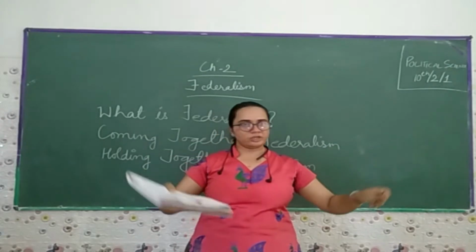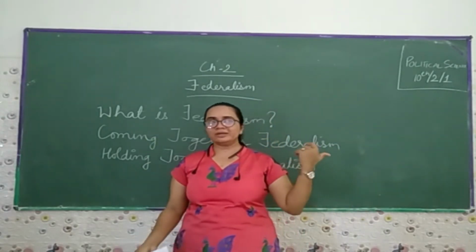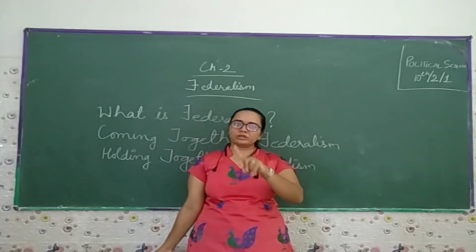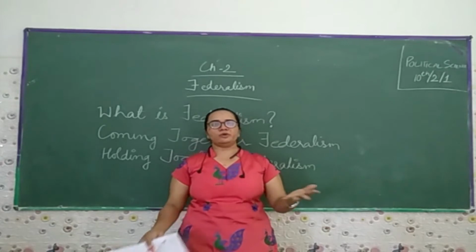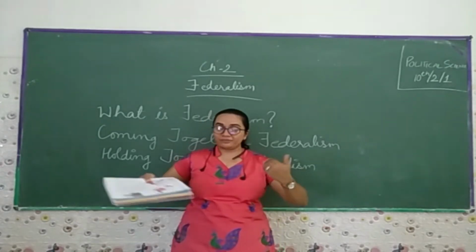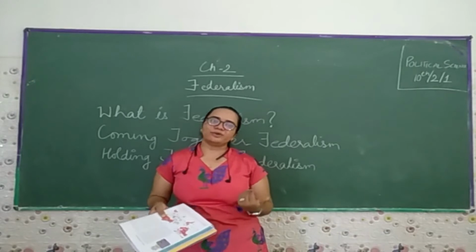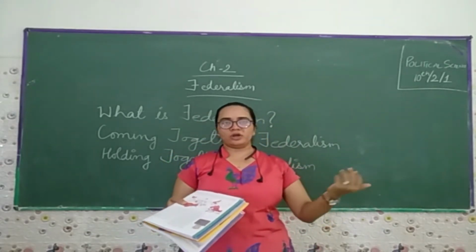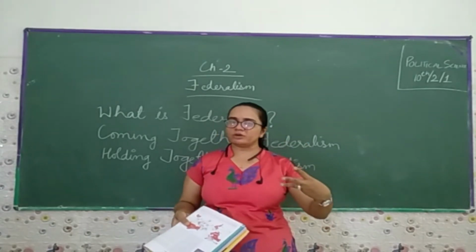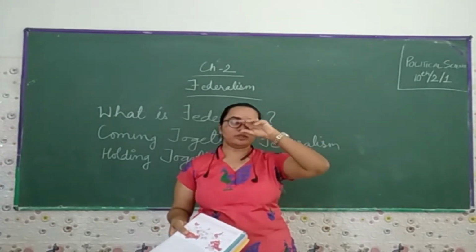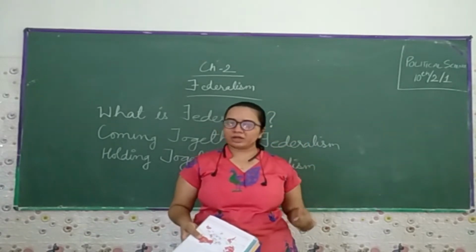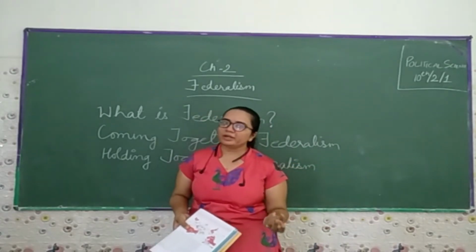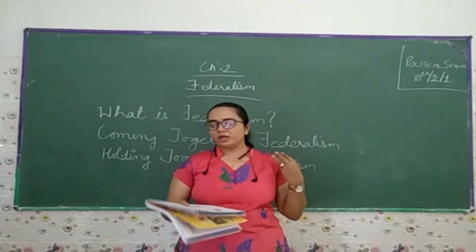Earlier it was a unitary form of government, meaning only one government was running, but in a federal government you will find different kinds of government. If we talk about India, yes, we are a federal kind of government. If you recall from class 8, we have three tiers of government. The first tier is the central government, or you can say the union government. The second tier is the state government. And the third tier is the local government.